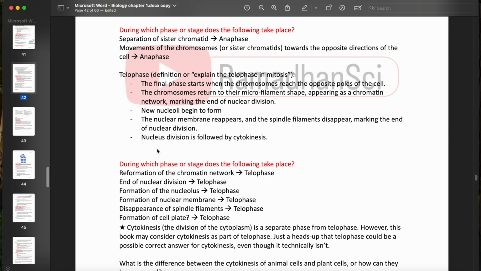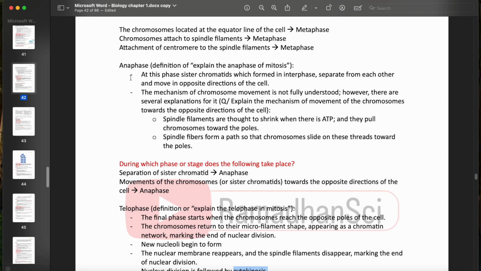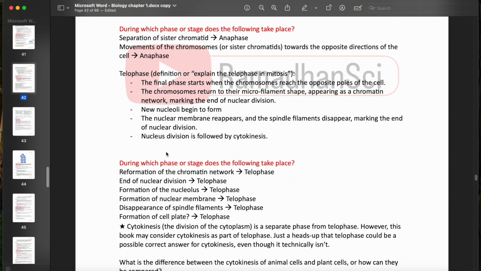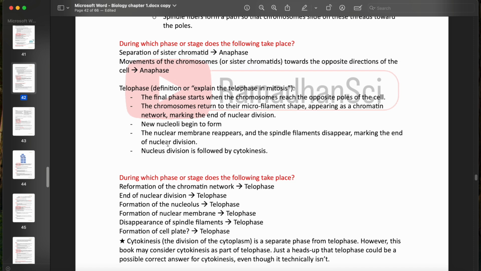The book probably considers the cytokinesis taking place with the telophase. But the real thing is that the cytokinesis actually starts during the anaphase and ends by the end of telophase. I don't think you're going to get a question like this, but just a heads up, be careful, because I think the book thinks of cytokinesis as part of the telophase.